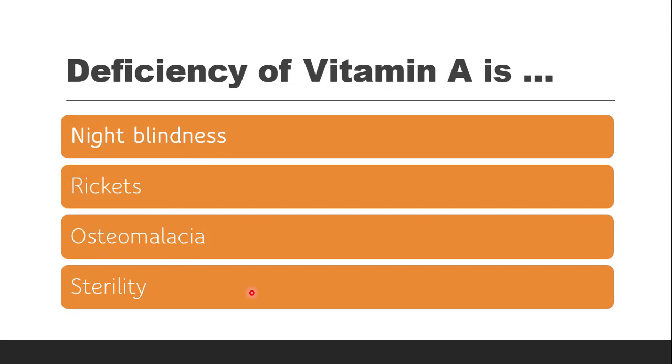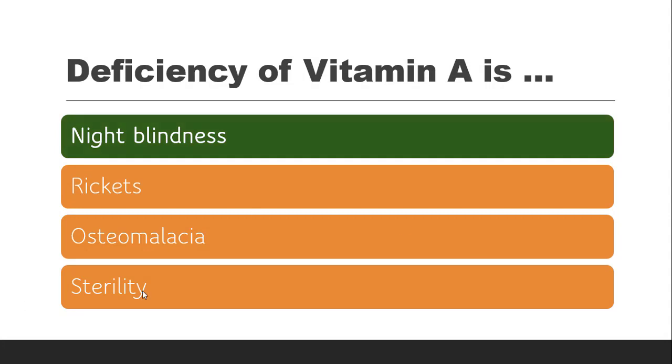The correct answer is it is night blindness, since vitamin A is supposed to deal with the vision or eye problems. Along with night blindness, it also causes xerophthalmia, that is eye dryness. Then again it can cause retarded growth or renal stone formation. These are again the deficiency symptoms of vitamin A.